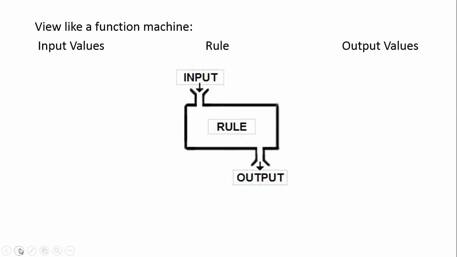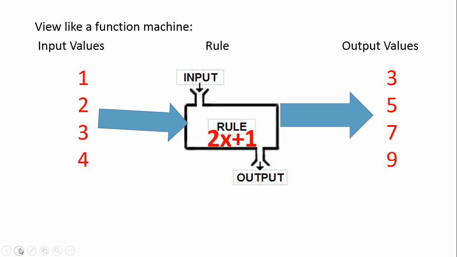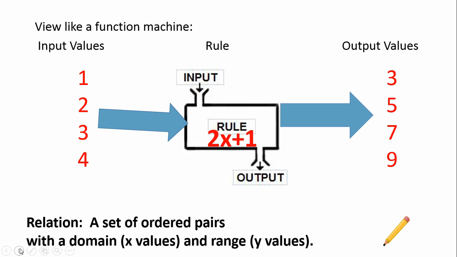So in Algebra 1, you viewed functions sort of like a machine, where you had input values, and they were x values most of the time in your tables that you made, and you would plug them into some sort of rule or equation, and it would generate output values. Every x value generated an output y value, and then we grouped these together and made them into ordered pairs that we would then graph, say, to make a line. This set of ordered pairs is called a relation. So a relation is a special name for a set of ordered pairs.